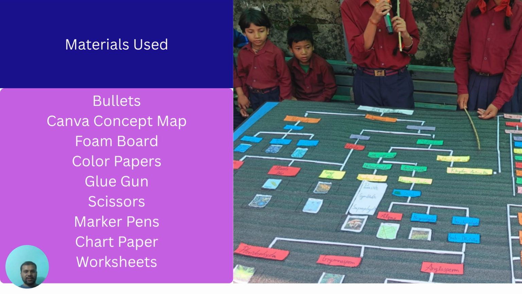This included a concept map designed in Canva, which was then transformed into these models using black foam board, colored papers, scissors, glue guns, markers, chart papers, and oak sheets. These materials are inexpensive and can be easily used in most schools or classrooms. That's why it makes learning fun without any expense.